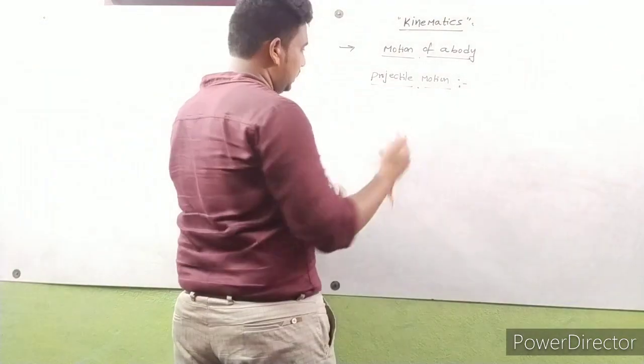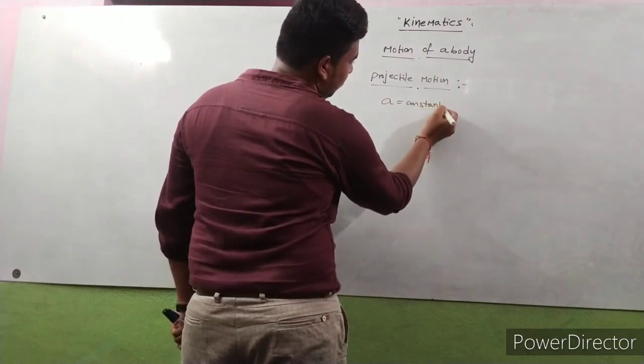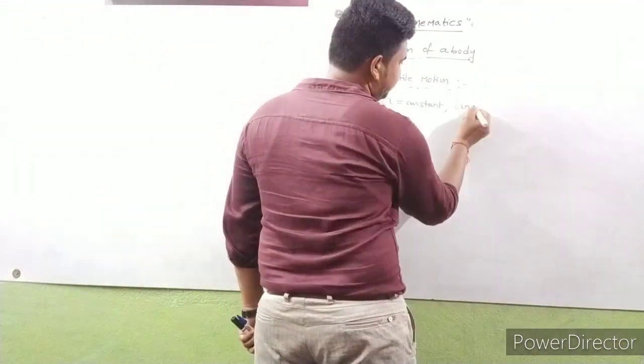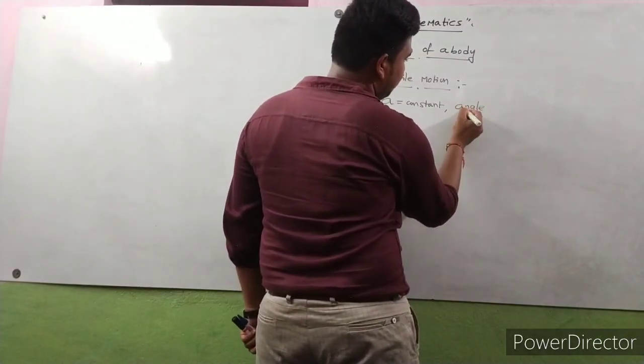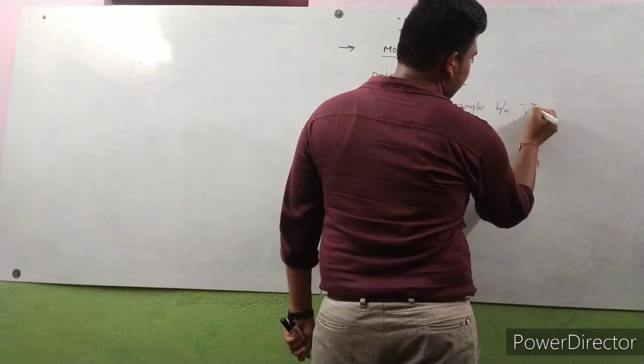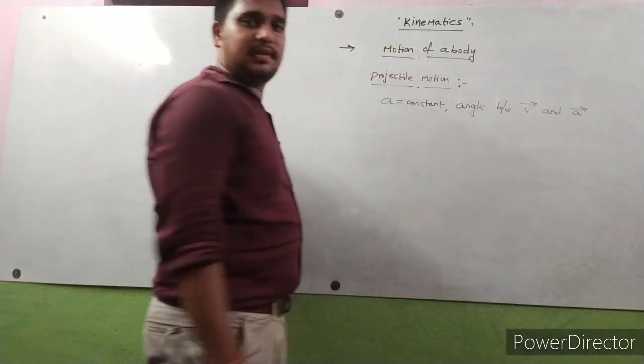Here also acceleration is constant. Now, the angle between the velocity vector and the acceleration vector.